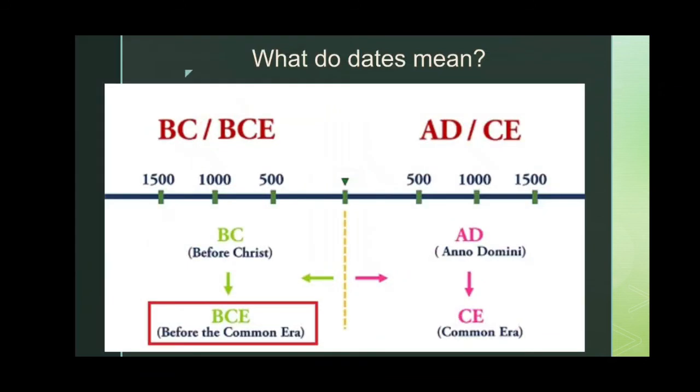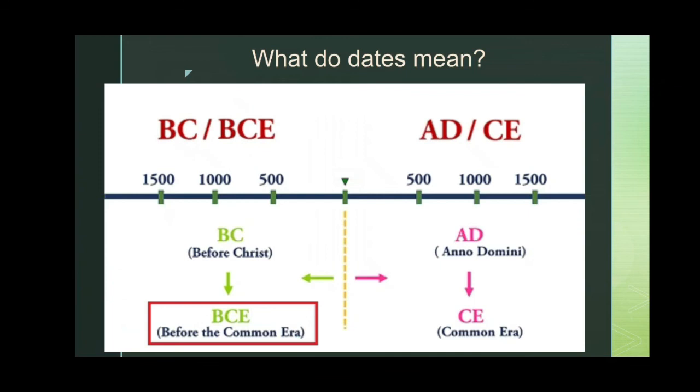Here you can see there are two columns. On one side it is written BC or BCE, and on the other side AD or CE. BC means before Christ. When we talk about BCE, if I say 1000 BCE, these are dates counted before the birth of Jesus Christ.